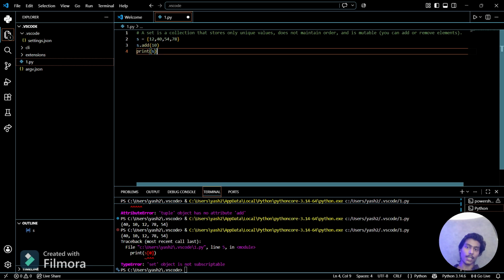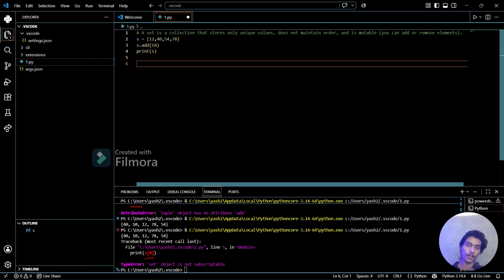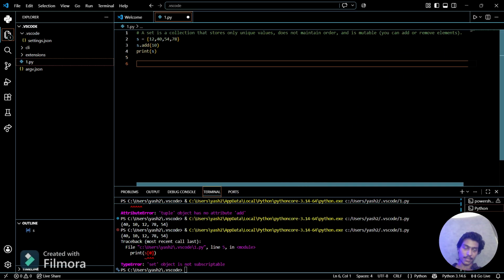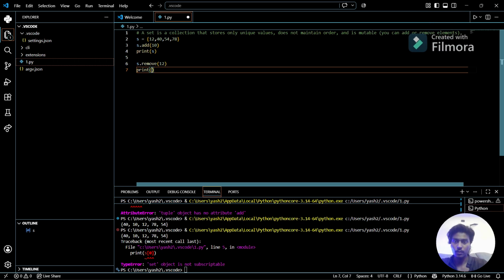The values can be changed, and the positions can be changed with values. So elements keep changing, and the positions of the elements also keep changing. That's why we can't specify with indexing. So in sets we can't use indexing. Now let's see how we remove elements from the sets. If I use s.remove and then specify an element, let's see whether it will remove or not.